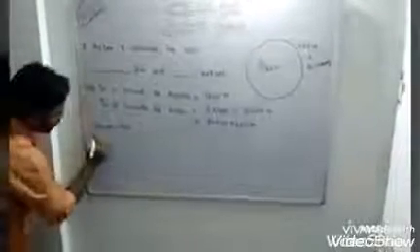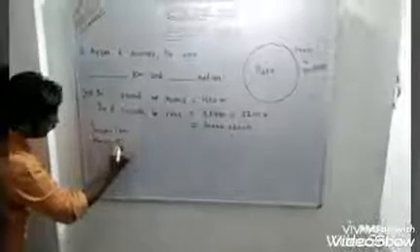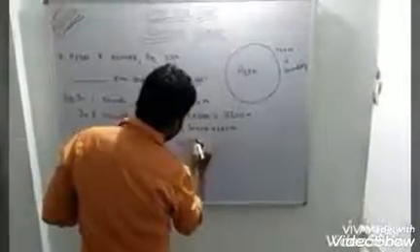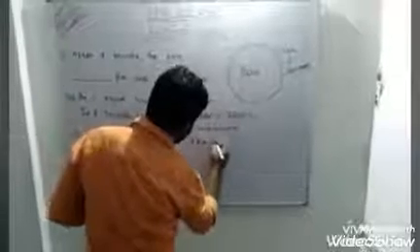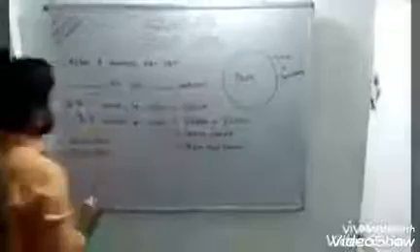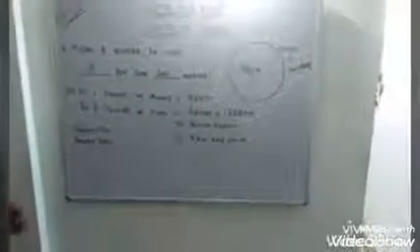Now 1000 meter equals 1 kilometer. So 3000 meter equals how many kilometer? Yes, it is 3 kilometer. So 3000 meter equals 3 kilometer, and this 200 meter we write the same, 200 meter. So how much distance will he cover? 3 kilometer and 200 meters, after 8 rounds.